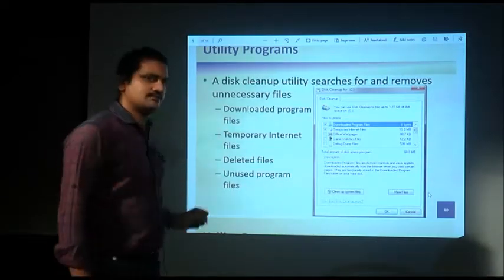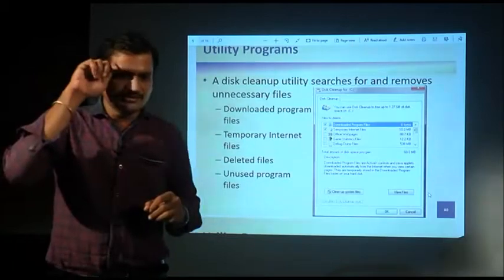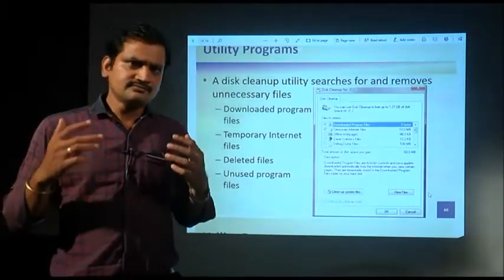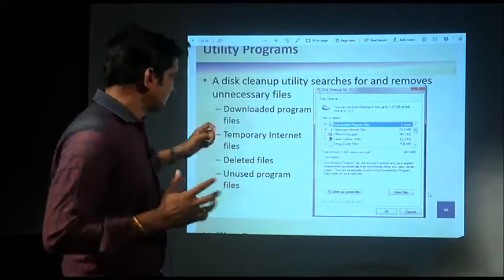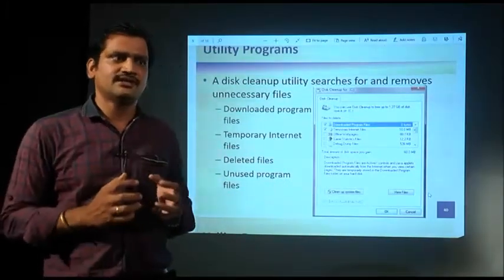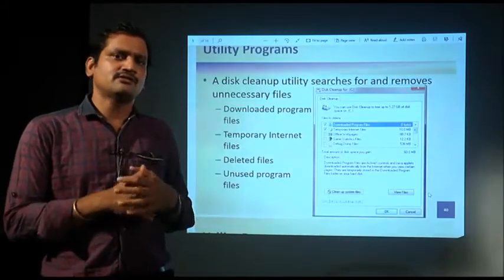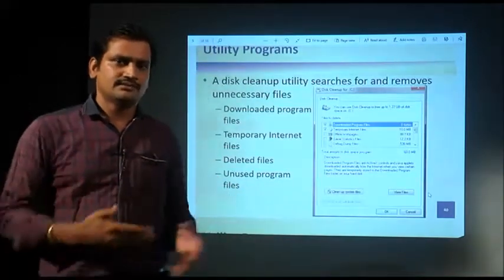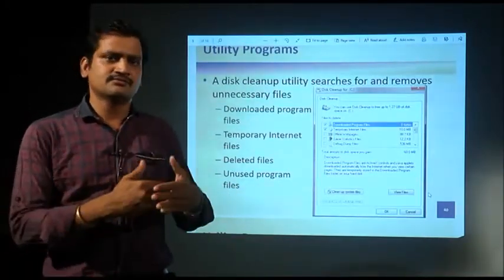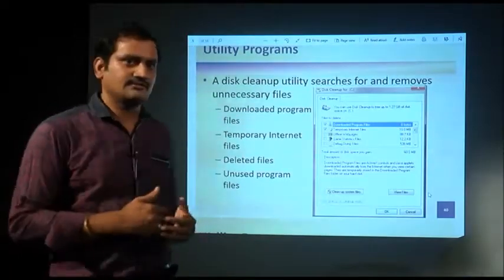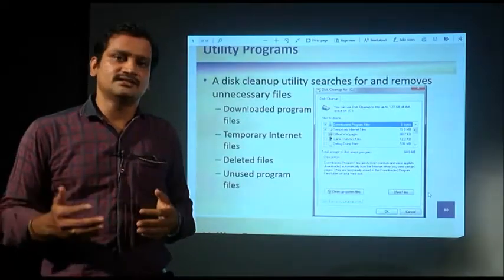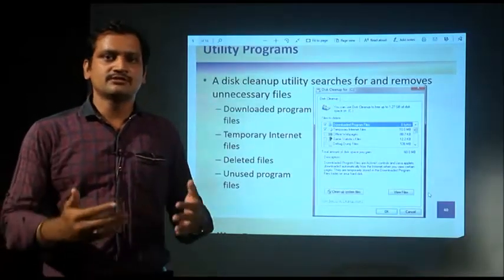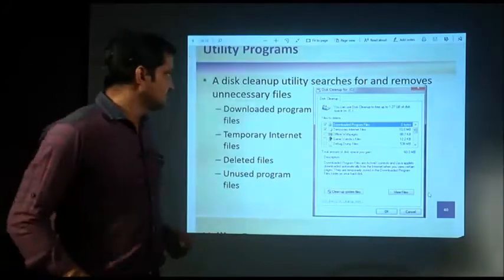Then come unused program files. The system can identify them, because it keeps track of the programs and applications you open from time to time. So the operating system can identify unused program files, and when a file was last used. If it was used long before and not in very recent time, then those files may be removed by using this disk cleanup. It says these are unused files. You have not opened or used those files for a very long time. So those unused files you can remove from your system by using this utility program.